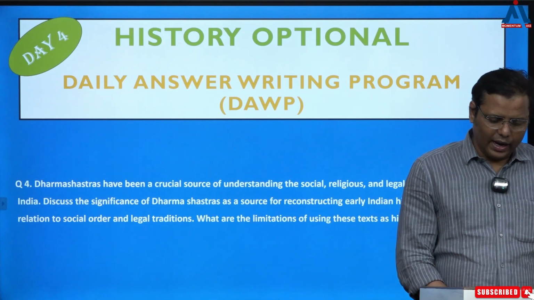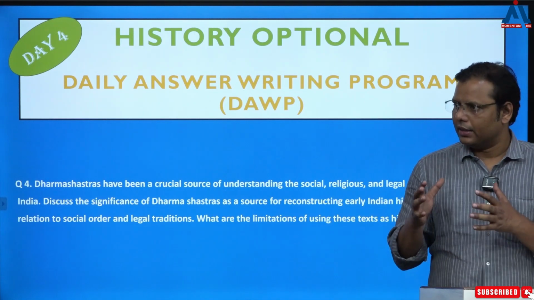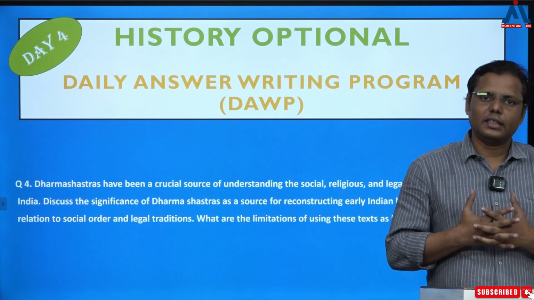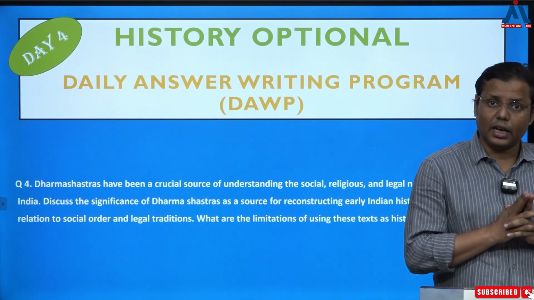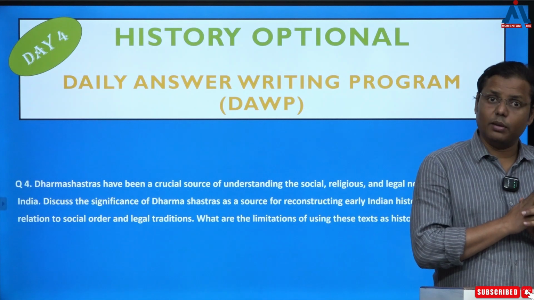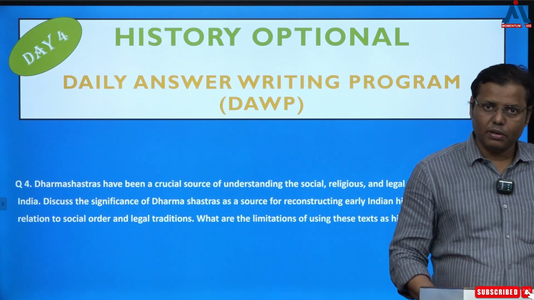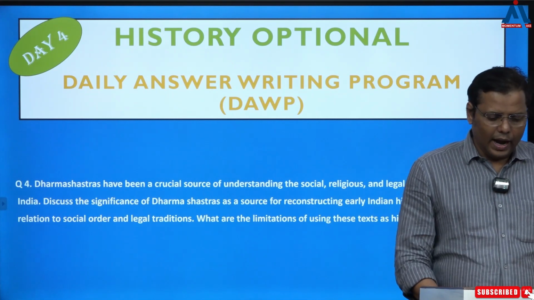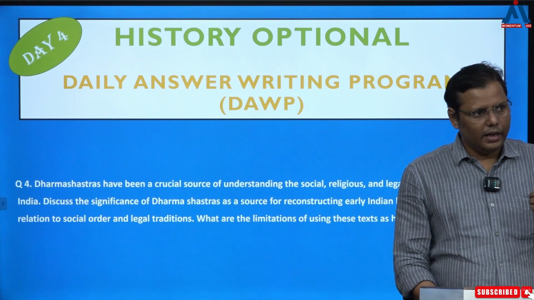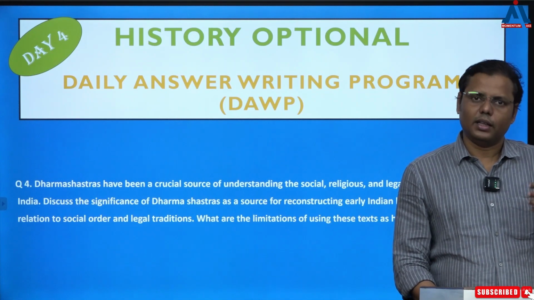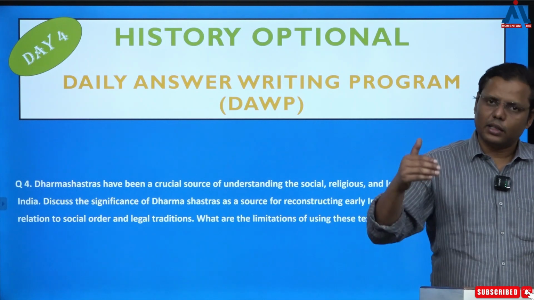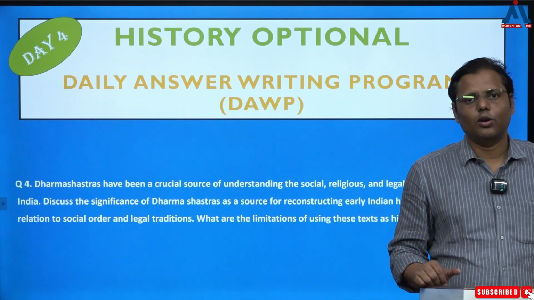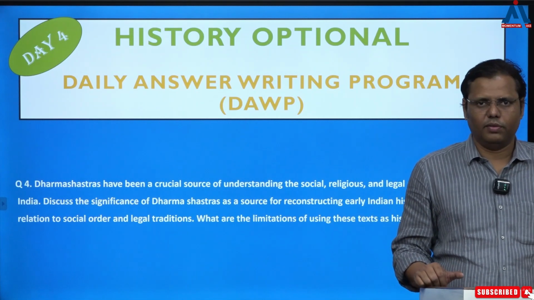So that's how you can end the answer by saying this is a very important text for understanding the various developments, particularly related to religion, society, to a certain extent economy, status of women, and polity also. And if they are juxtaposed with other information, because by that time many other sources were also there, they could be proved a very valuable source of information, right?